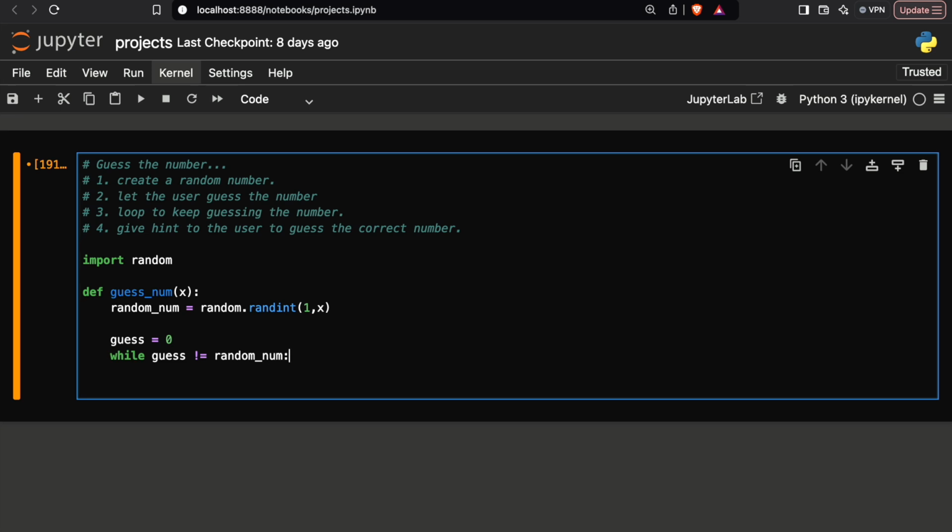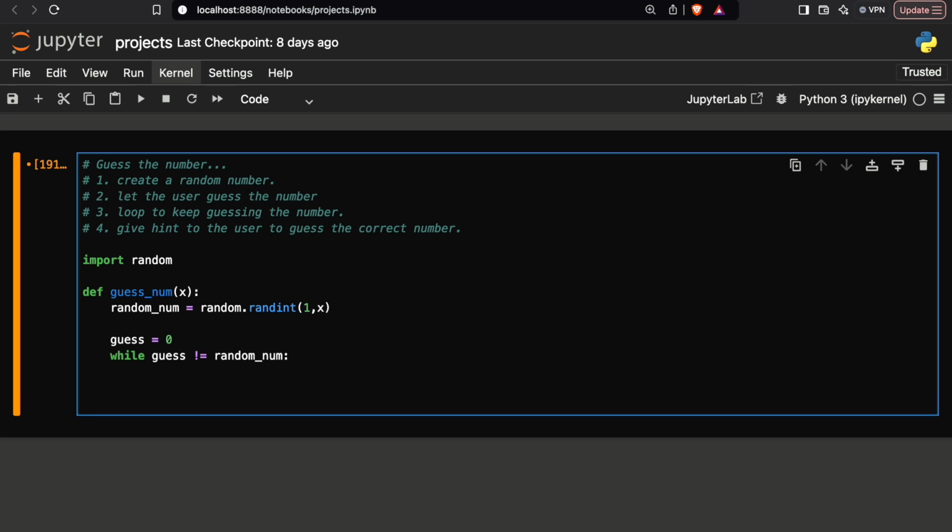So what does it mean? I will let you know. After this I will let the user guess the number. So I will write guess equals to int, and I will write input here, and then we will say guess the number between 1 and, I will write x here. That's all. And an f string for this.